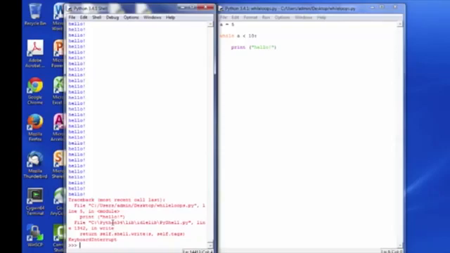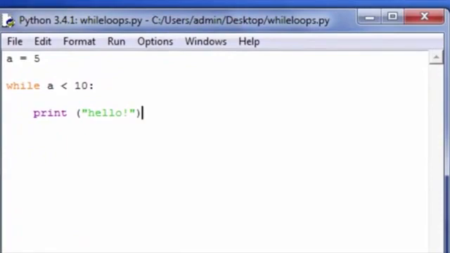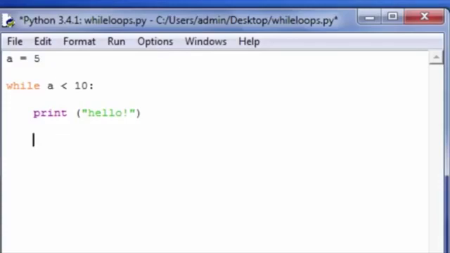Now this is pretty bad practice in terms of writing a program. You don't want to design a program that's going to get the user stuck in an infinite loop. You want to make sure that your program has a way to successfully end the loop that you're currently working with. There are a number of ways we can fix this. The easiest way is to go back to what we talked about in the previous module, and simply vary the value of a inside of the loop. So if a changes, let's say a is equal to whatever it was before plus 1, now there's a way for this loop to end.